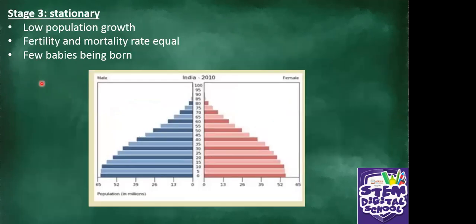What about stage 3? Stationary. There is low population growth. Fertility and mortality rate are equal. Few babies being born, like in this example. Stationary. It means the changes are not that different. You can see the number of children and the youth, they're kind of the same. So it's stationary. So few babies are being born in India. This is India.